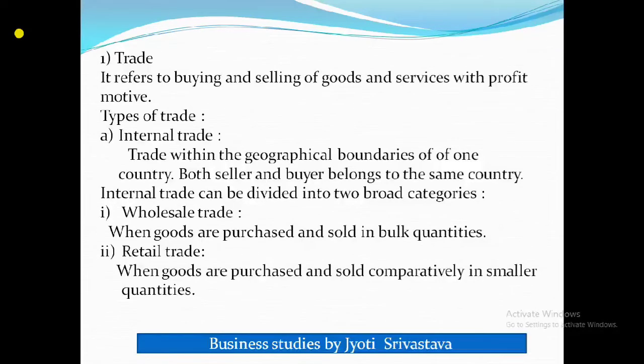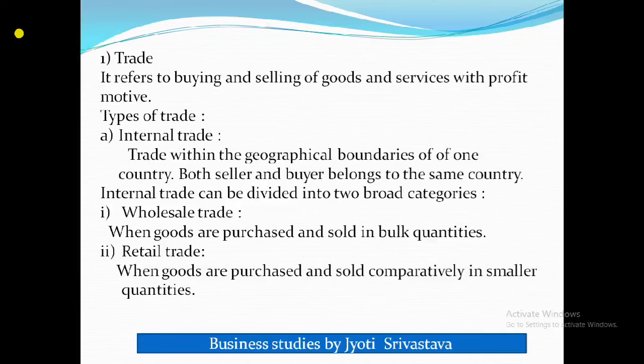What does a wholesaler do? The wholesalers buy large quantities of goods directly from the manufacturer or the producer. Then they store it in a large godown and then sell these goods in smaller quantities to the retailer.